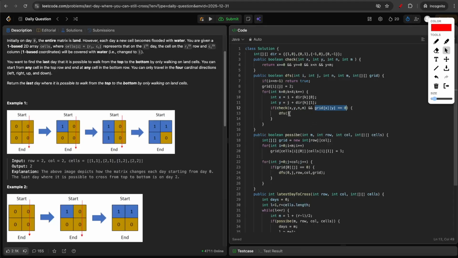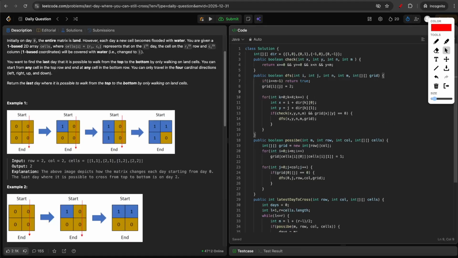So we can perform a DFS. So in the DFS, we'll call x, y, and m and grid all are the same. So before that, first we'll take a boolean value, which is found, and initially let's take it false. So on each DFS call, we might find the answer.